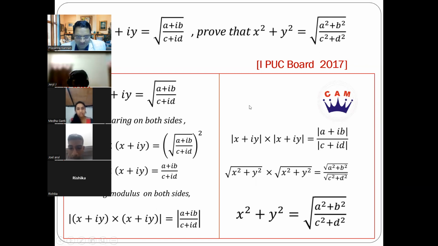Is this clear, students? Half a mark for squaring, half a mark for taking modulus on both sides, half a mark for splitting them, that's important, right? This again, you're using a property, and finally getting to the final answer, another half mark. So you get 2 marks. Shall we move on? Yes, sir.